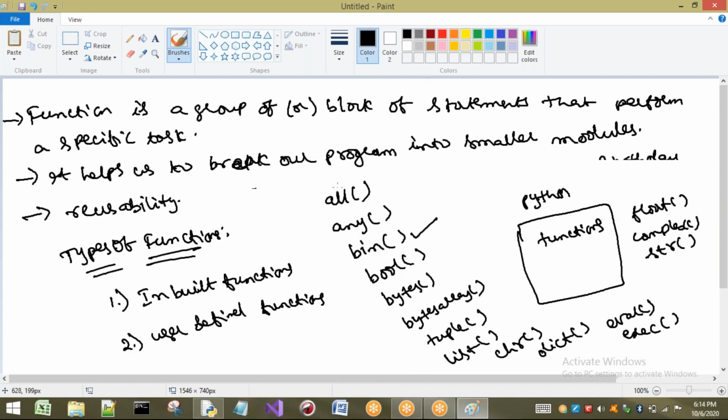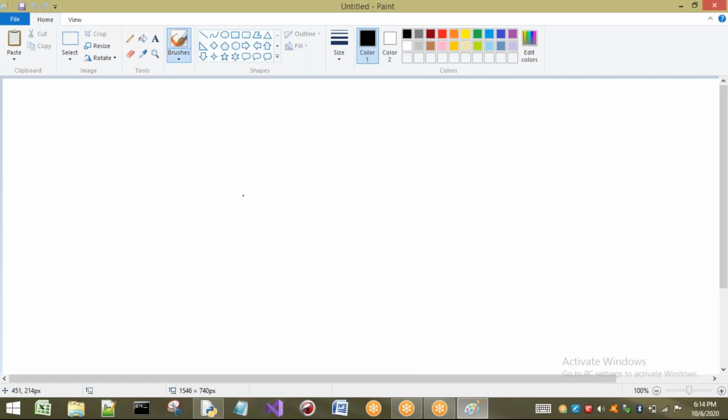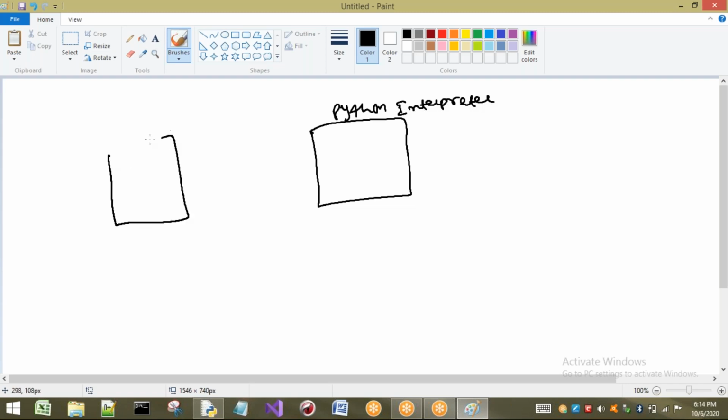Let us discuss what is meant by inbuilt function now. Inbuilt function means the Python interpreter, which executes our program, already has it. This is my shell. Here I type bin of 10, for example. If I press F5 or execute this statement, the statement will be executed by our Python interpreter. First the Python interpreter has to understand what is meant by bin.